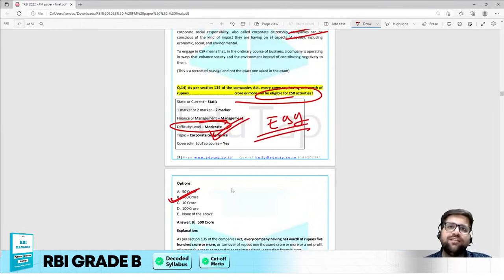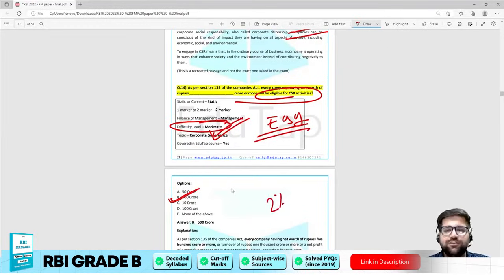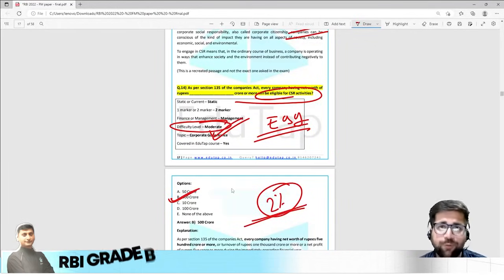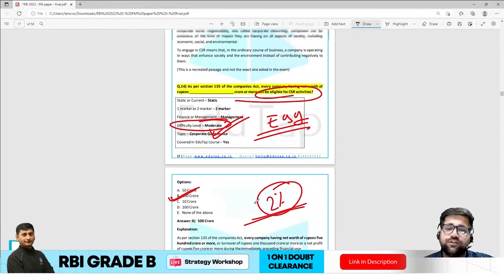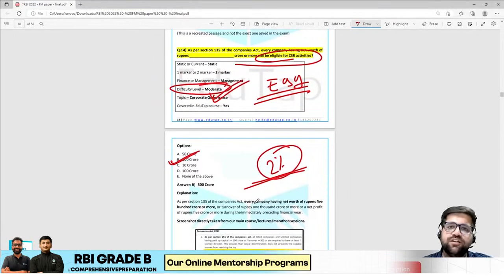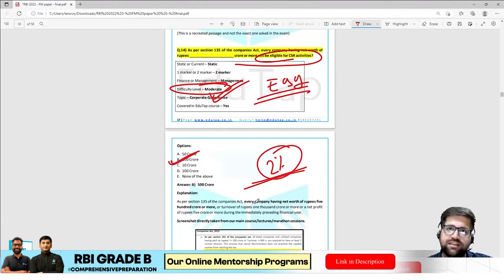Okay, we all know that they have to do CSR of 2%. So these are certain very easy topics which could have made a difference between the topper and those people who are not selected in the interview phase. So these are very easy questions. Now the first question was regarding the net worth of the CSR company. So the answer will be 500 crore.